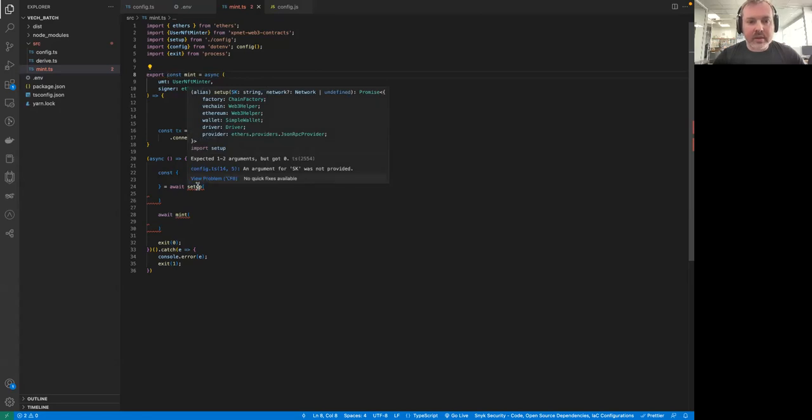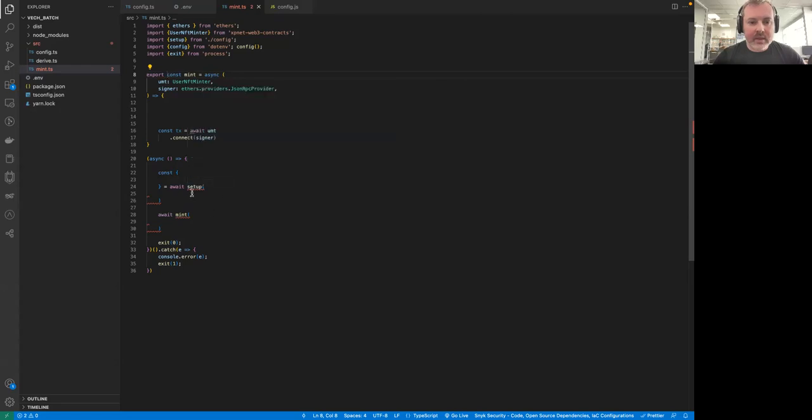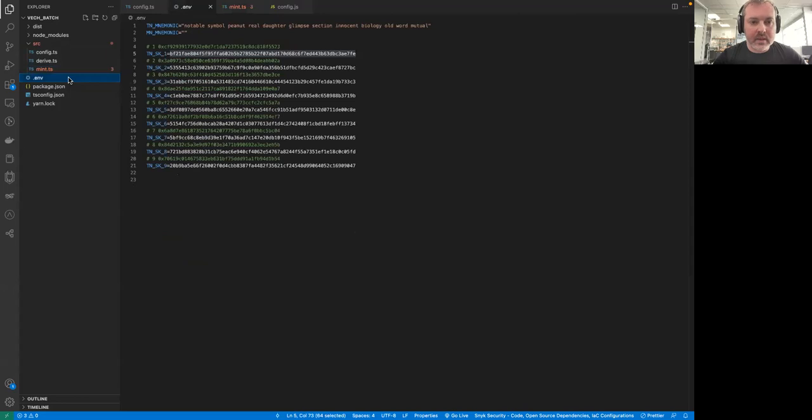Okay, the first parameter it's looking for is the private key. All right, so we can also actually import env from process. And we will call env, and we're going to need some private key that we want to use for minting.